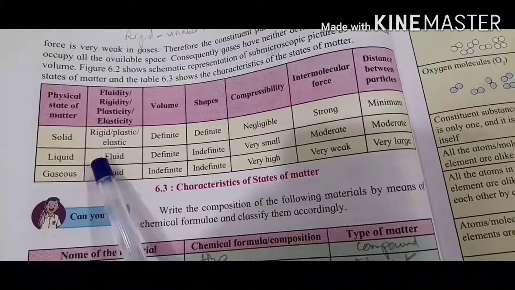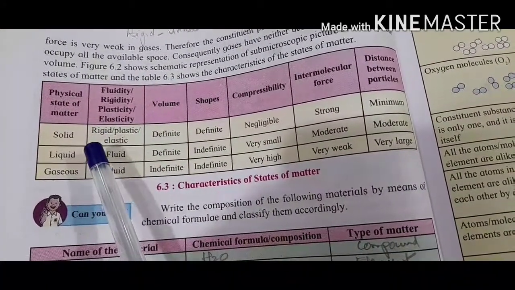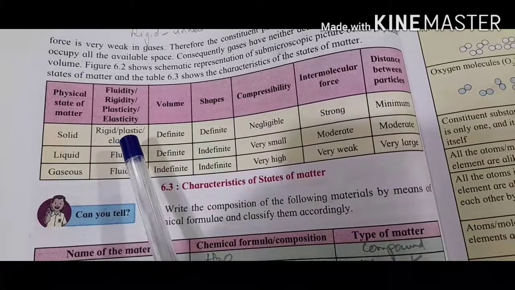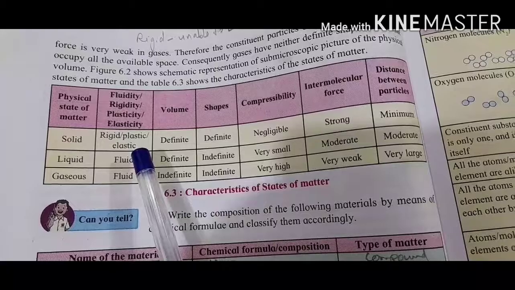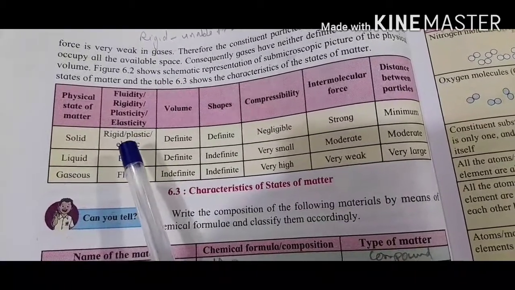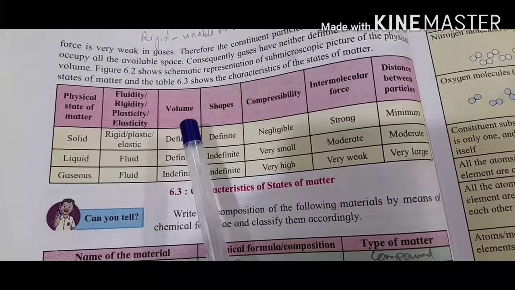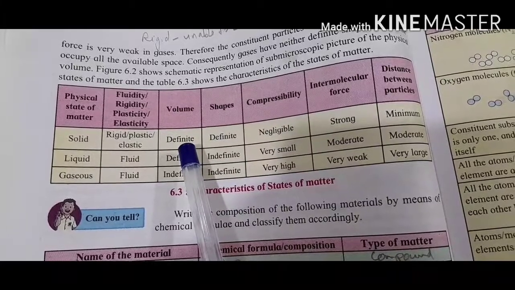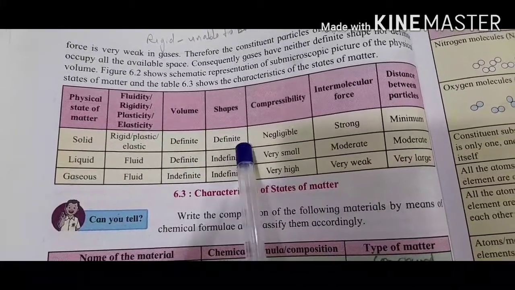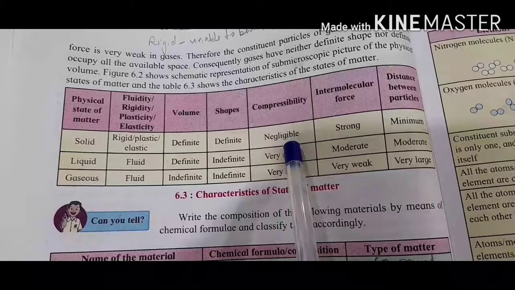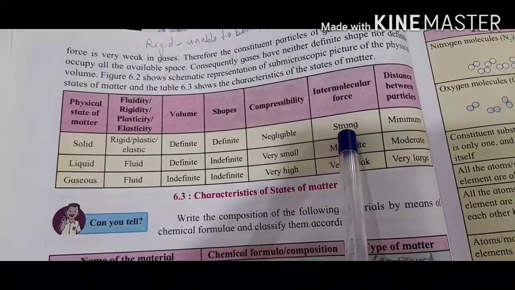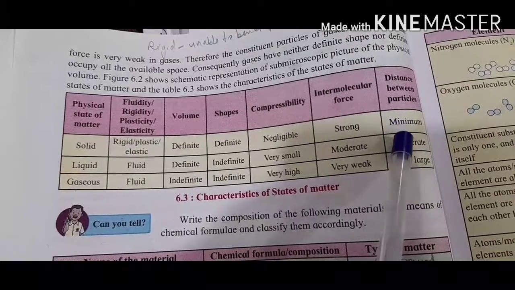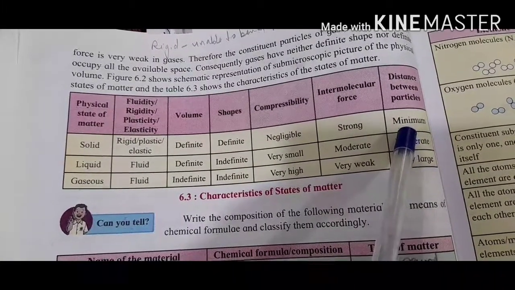Now the first one, the characteristics of solid: it is rigid, very hard, and also plastic and elastic, so all three are there in the case of solid. Then it has definite volume, definite shape, compressibility is negligible, intermolecular force is strong, and the distance between particles is very small.